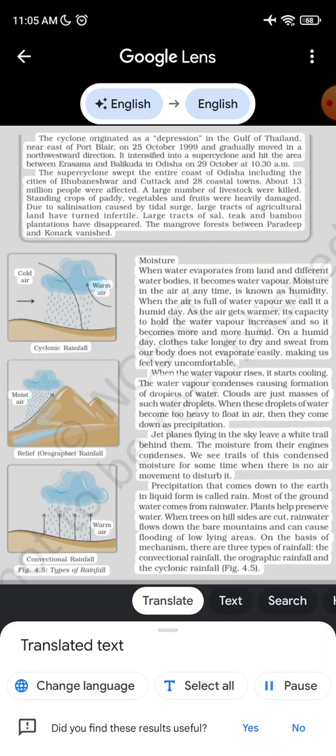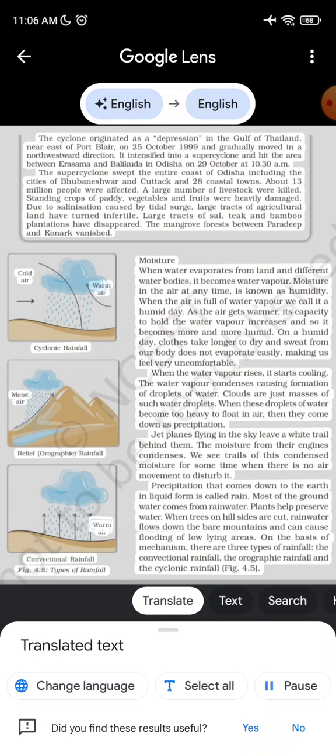When the water vapor rises, it starts cooling. The water vapor condenses, causing formation of droplets of water. Clouds are just masses of such water droplets. When these droplets of water become too heavy to float in air, then they come down as precipitation. Relief, orographic rainfall. Jet planes flying in the sky leave a white trail behind them. The moisture from their engines condenses. We see trails of this condensed moisture for some time when there is no air movement to disturb it.